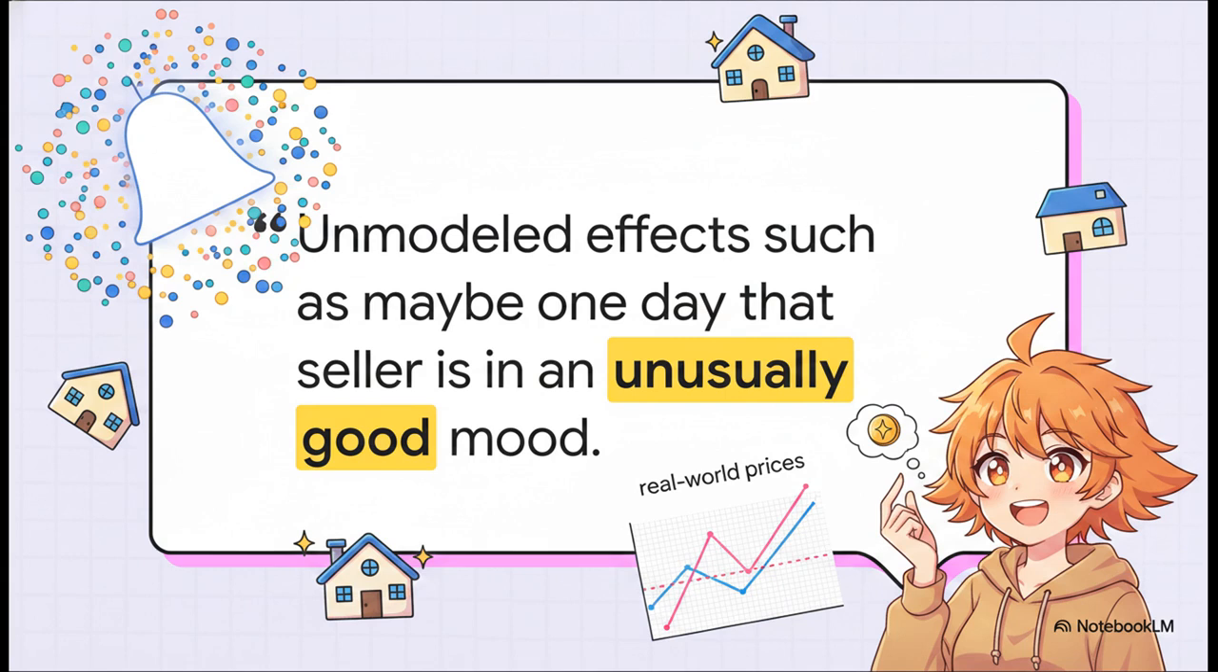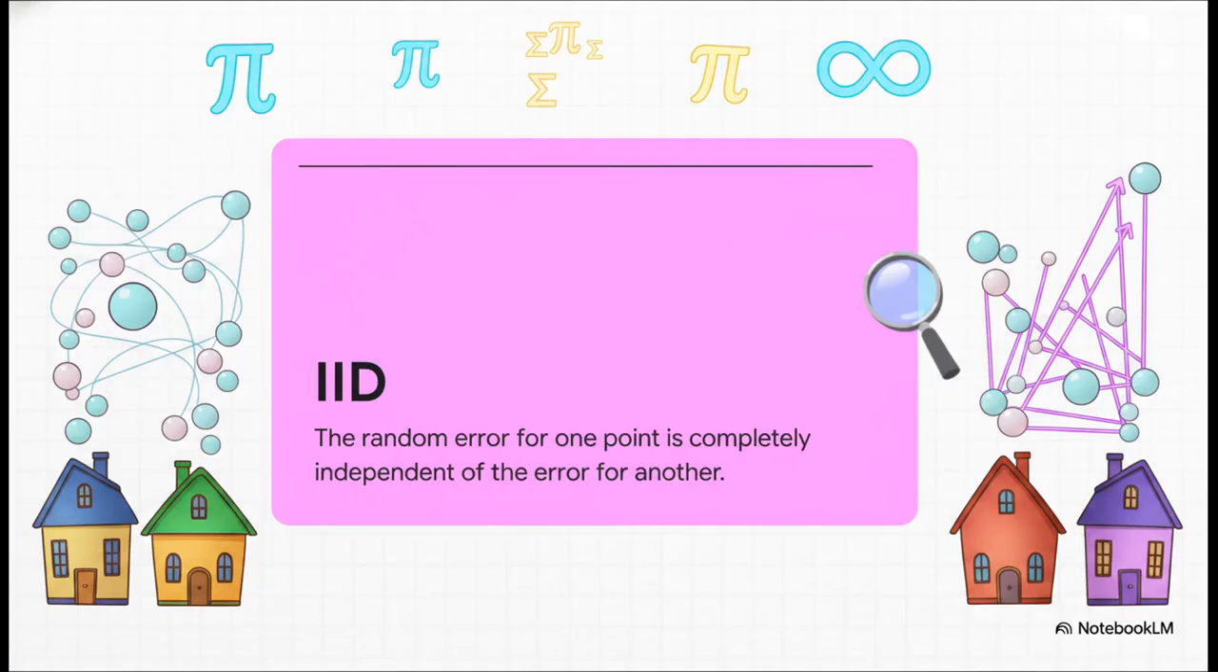As the source material wonderfully points out, a house price might fluctuate simply because, well, maybe one day that seller is just in an unusually good mood. That random, unpredictable nature of real-world data, that human unpredictability, is mathematically captured as what we call Gaussian noise. But here's the catch. To make the math actually work out, we have to make a pretty massive assumption about that noise. We have to assume these random errors are IID, independently and identically distributed.